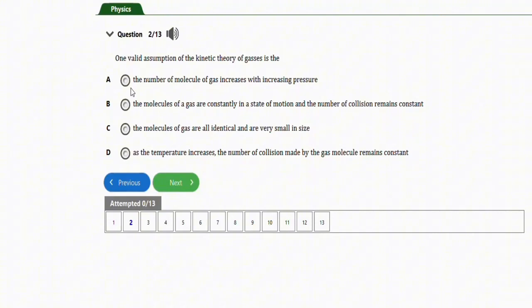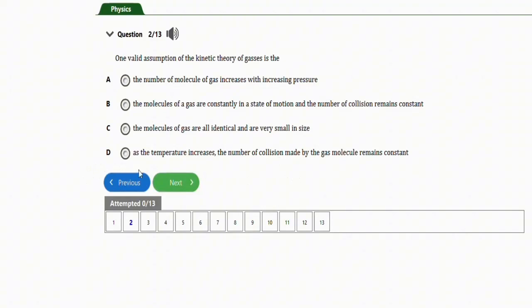Okay, so in this question we are looking for a valid assumption. So guys, the correct option to this question will be option C. This is a valid assumption. The molecules of gas are all identical and are very small in size. So that will be the correct option to this question.